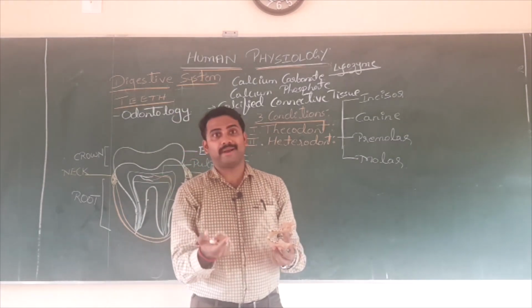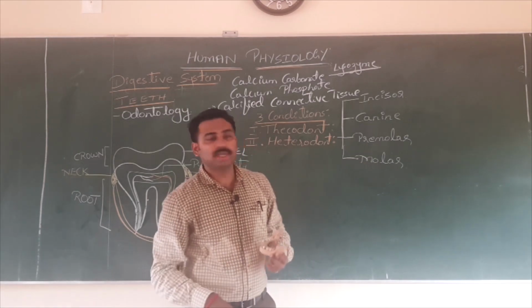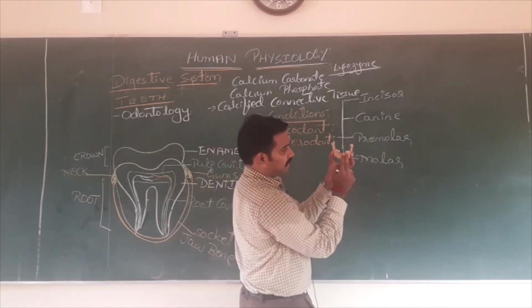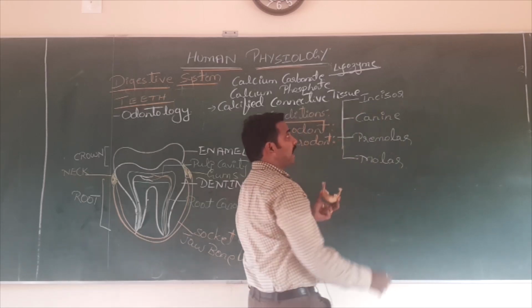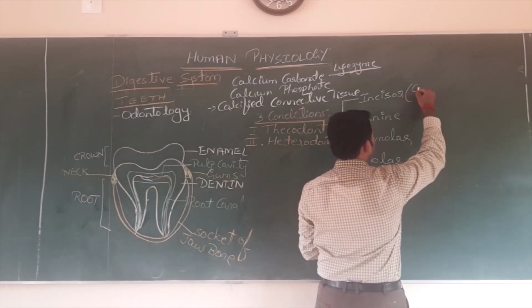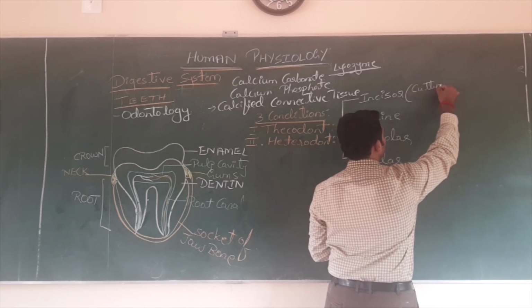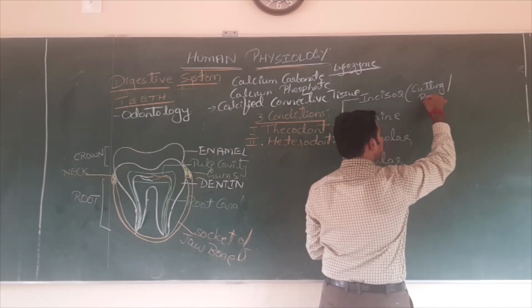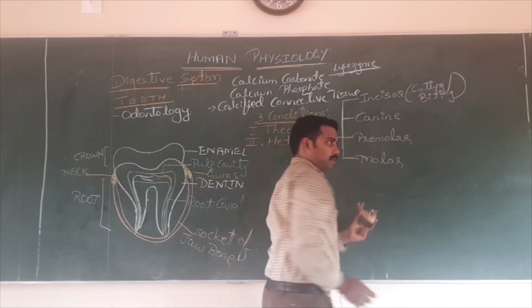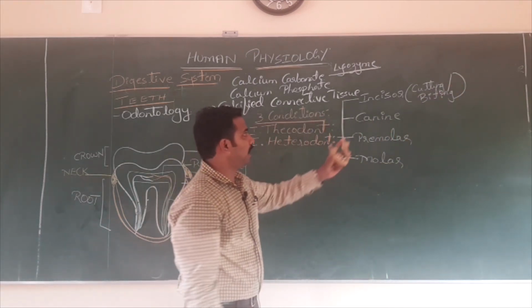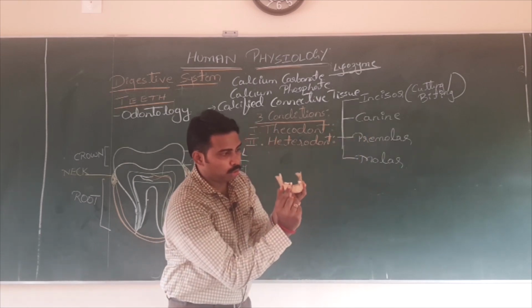Number two, canine. Here you have it, a little bit sharper, right? The canine is sharper, which is called tearing teeth, or it is also called piercing teeth, as it is very sharp, which helps in piercing things. Number three, premolar.